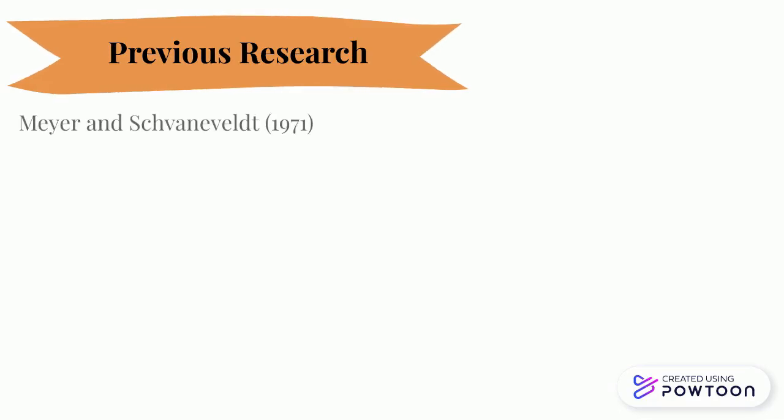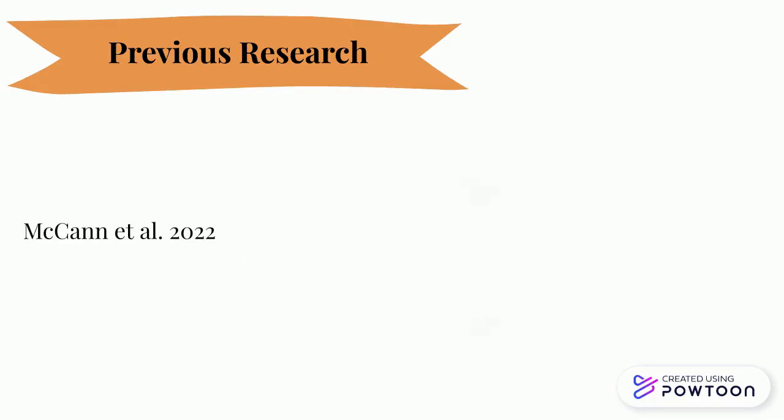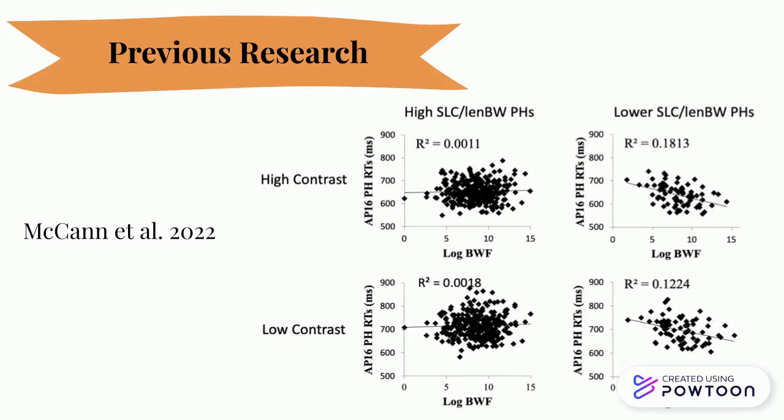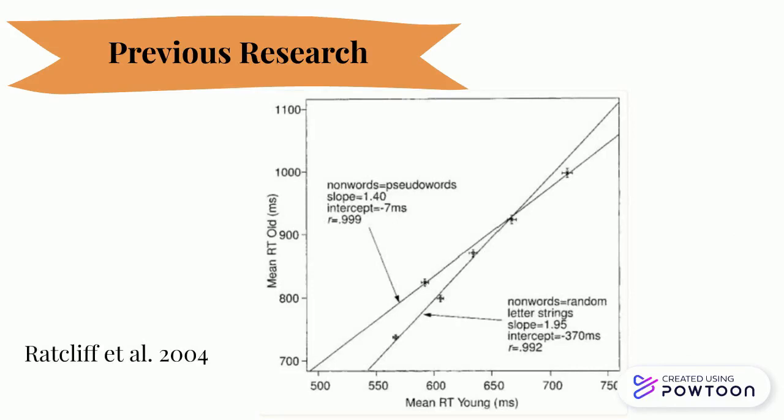The lexical decision task is a paradigm first introduced by Meyer and Schvaneveldt in 1971. It was created to better understand how we retrieve information from long-term memory and how long-term memory can be organized. Cane et al. found that the frequency with which a word was presented and the age of the participant influenced reaction times and accuracy. Radcliffe et al. also found that the participant's age influenced the participant's reaction times and accuracy.